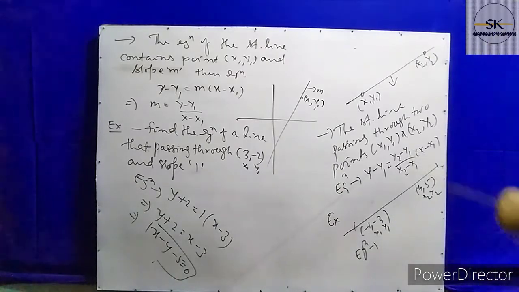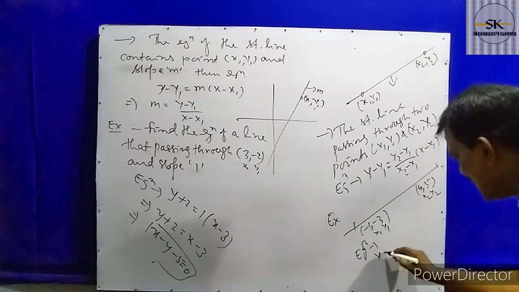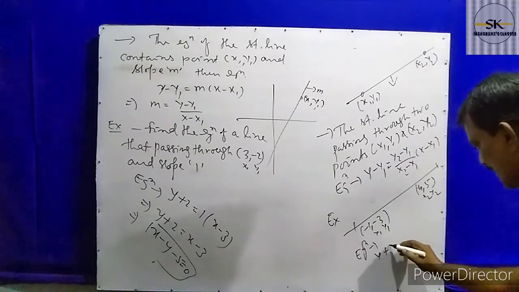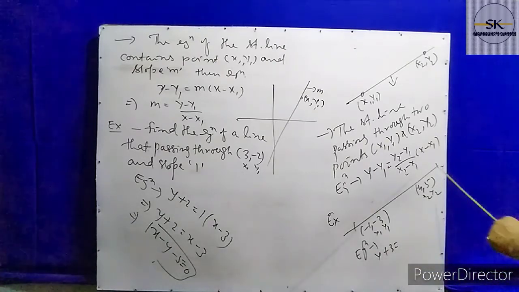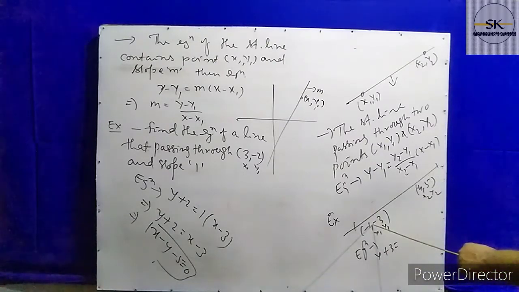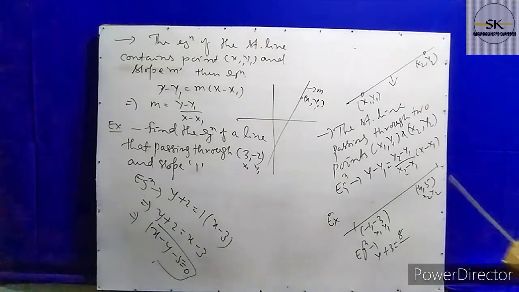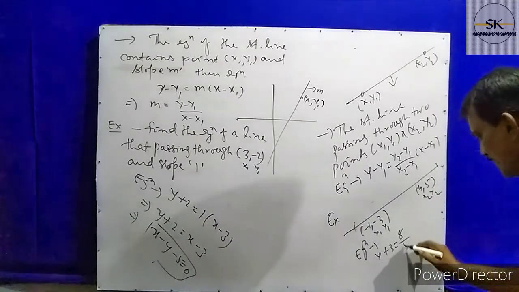Now put in this equation. y minus y1 is y plus 3. y2 minus y1 is 5 minus minus 3, which equals 8. x2 minus x1 is 4 minus minus 1, which equals 5.